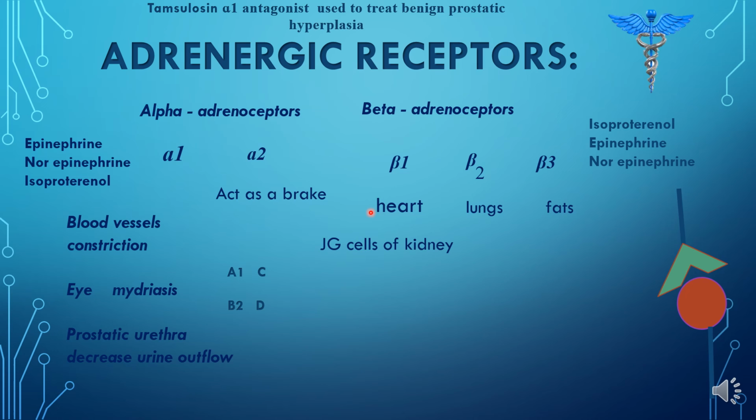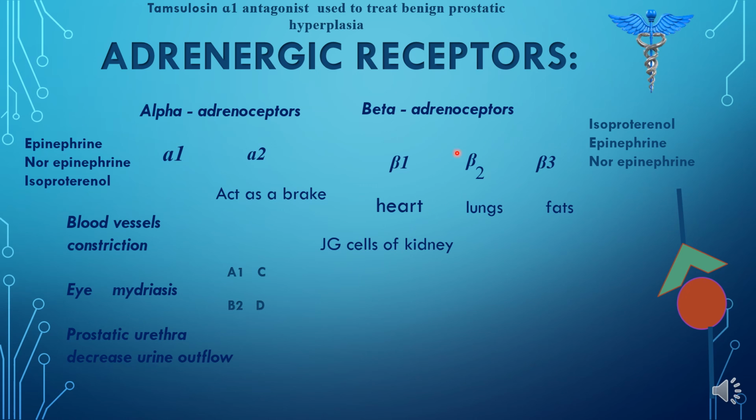This beta 1 receptor is also responsible for renin secretion. It is present in the juxtaglomerular cells of the kidney. Whenever it is stimulated, it will release renin, which will cause blood vessels to constrict, thus increasing the blood pressure. Beta 2 receptor, which is present in the lung, is responsible for bronchodilation. Now I have a trick, you remember this. Write A, B, C, D, and in front of A you write 1 and in front of B you write 2. So the A1 receptor is responsible for blood vessel constriction, while the B2 receptor is responsible for blood vessel dilation.